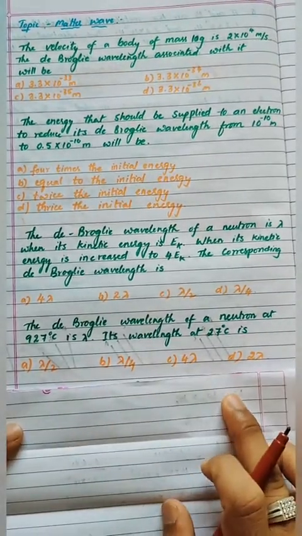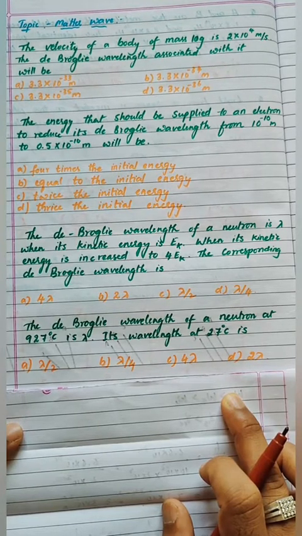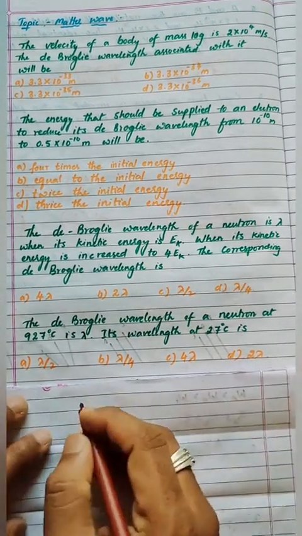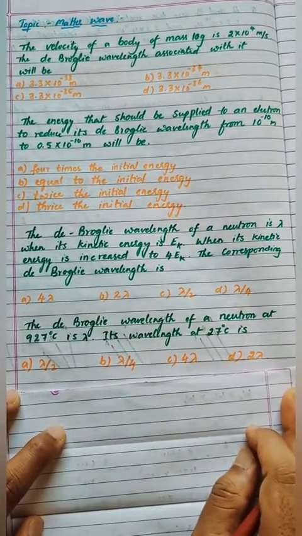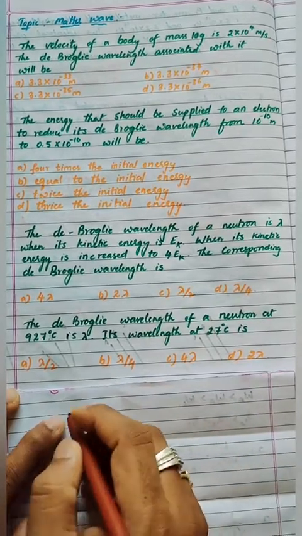See the question. The de Broglie wavelength of a neutron at 927 degrees Celsius is lambda. Its wavelength at 27 degrees Celsius? Again we have to solve with the lambda formula only. But here it is in terms of degrees Celsius, so we should know the new formula.